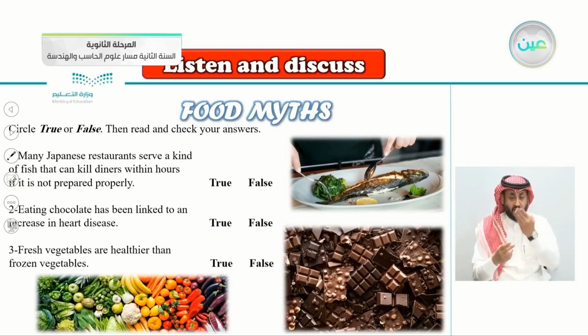So number one here: many Japanese restaurants serve a kind of fish that can kill diners within hours if it is not prepared properly. Do you think this is true or false? So try to guess here.